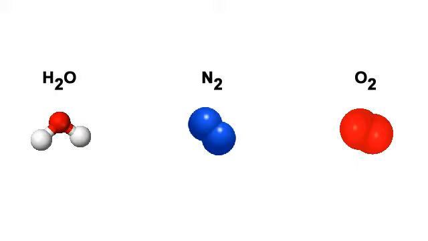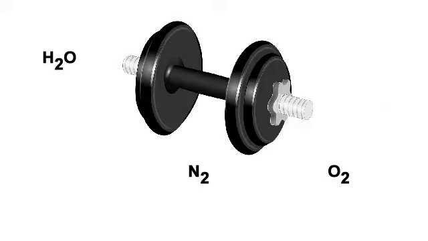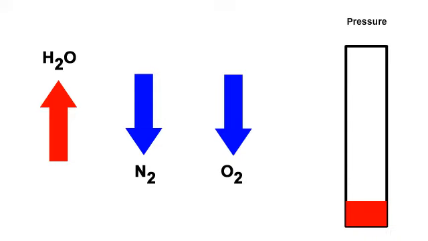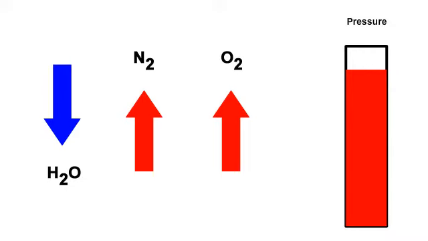Water vapor is one of the gases present in our atmosphere, along with other gases like nitrogen and oxygen. Because water molecules weigh less than nitrogen and oxygen molecules, the amount of water vapor in the atmosphere, let's call this humidity, also affects the atmospheric pressure. Higher humidity means fewer molecules of the other gases, and therefore less overall weight and lower pressure. Remember, water vapor is lighter. Lower humidity means that more nitrogen and oxygen molecules are present, and since they're heavier, this means higher pressure.